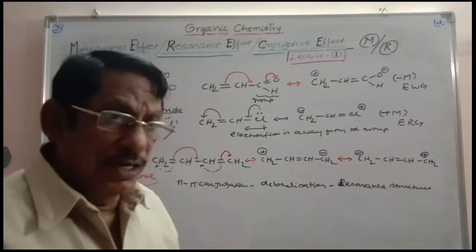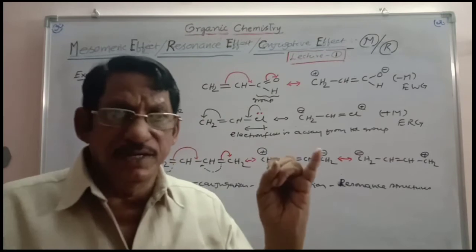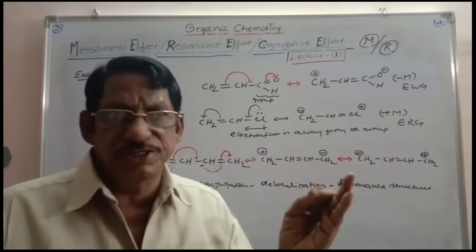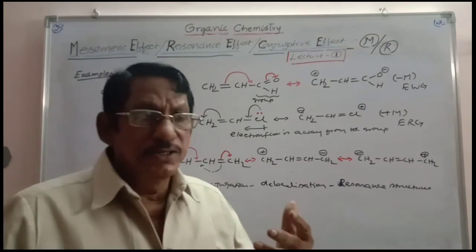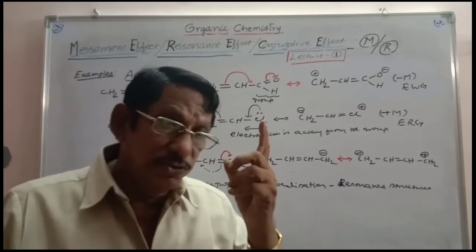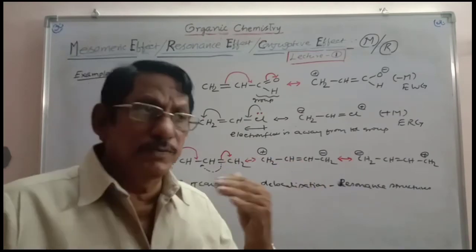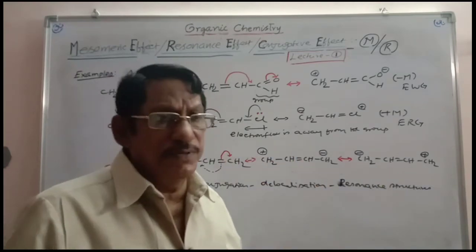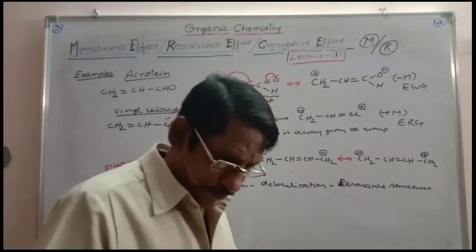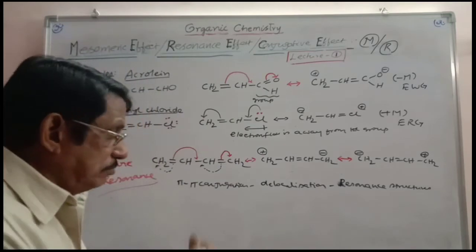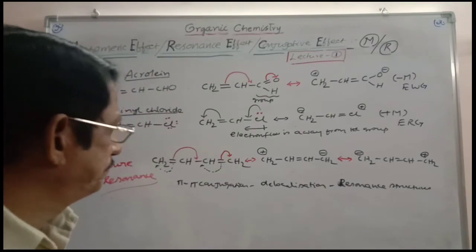And anyhow, all these three effects can be seen at a time. Then you have to give first priority to mesomeric effect, next priority to hyperconjugation, least priority to inductive effect. Which is dominating, you have to decide the answer only through mesomeric effect. If mesomeric is not seen, and hyperconjugation is there, you have to give the priority to hyperconjugation. If there is no hyperconjugation, you have to give the answer only basing on inductive effect. Okay? Now I have to take some more examples. Please note it.